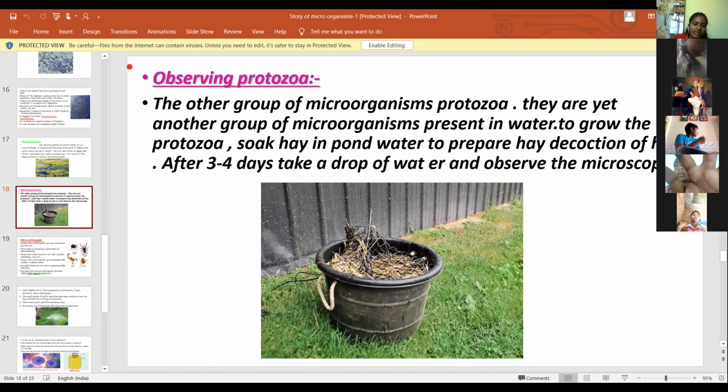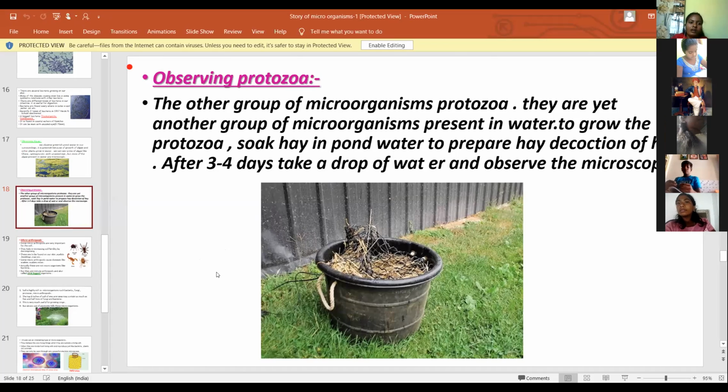We put 1 or 2 drops of hay water on this slide and observe it under the compound microscope. We can see the protozoa. Mainly, the protozoa grow in the pond water of the hay.